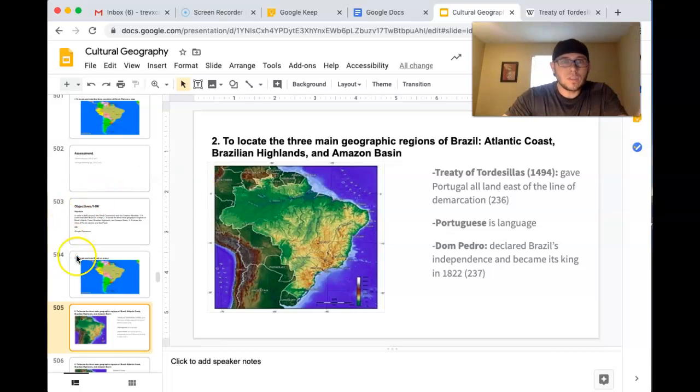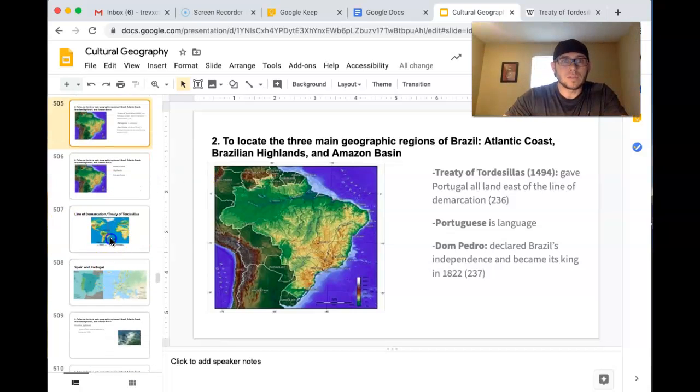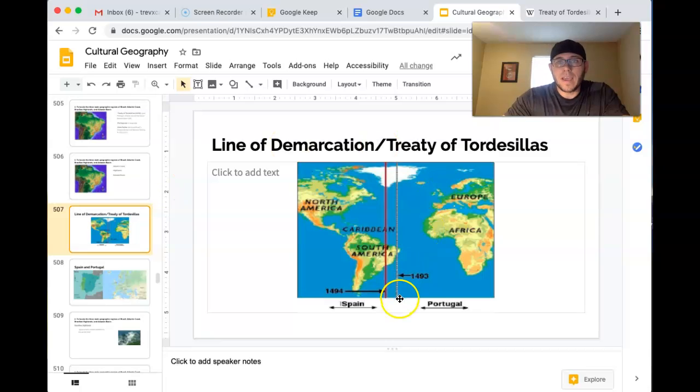And actually, let me scroll down to that map just so you can see real quick. So originally this is the line of demarcation, which Pope Alexander VI set up. But then eventually Spain and Portugal would put together the Treaty of Tordesillas, and they would push that line back a little bit. And so if you can see here, this is the chunk of land that would go to Portugal. So Portugal basically got all the land on this side, so on the eastern side of the line, and Spain got to check out the land on the west side of it.